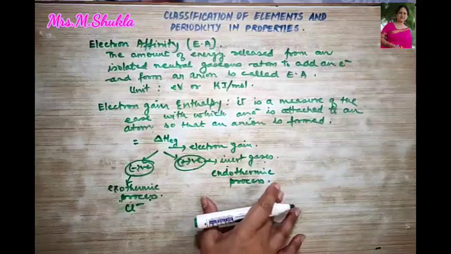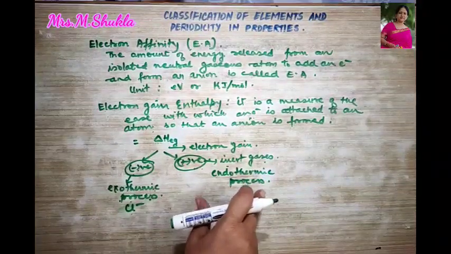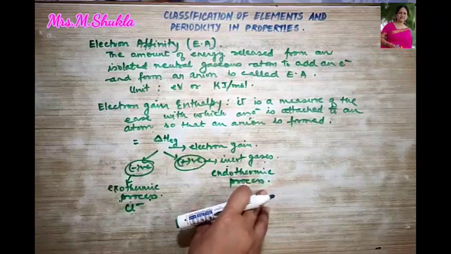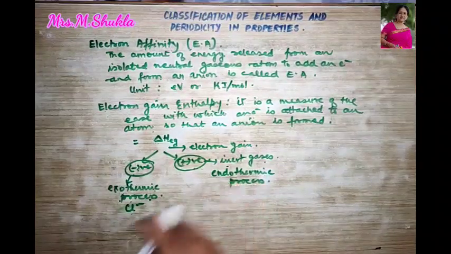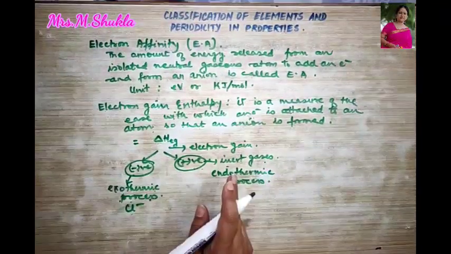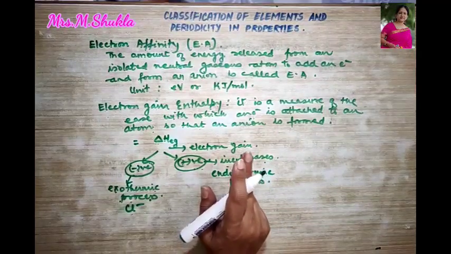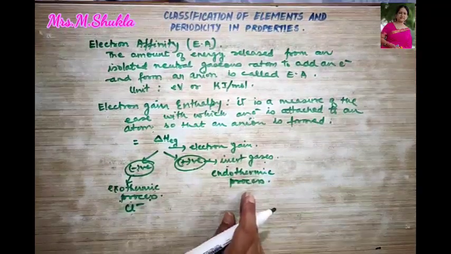Followed? What do we mean by this? That the energy is absorbed over here. No more it is released, it is absorbed, and thus there is an increase in energy. And in such a case, the addition of an electron to the atom and the formation of an anion will be unfavorable.